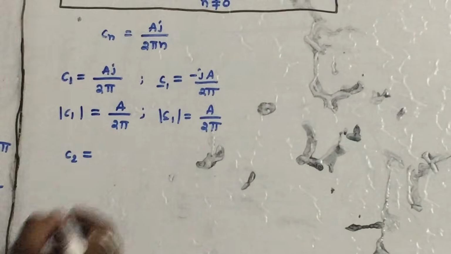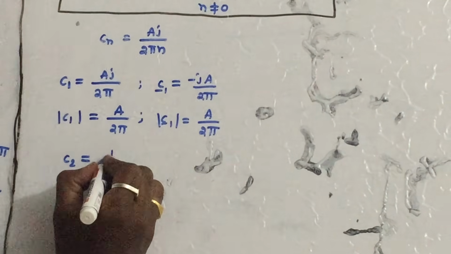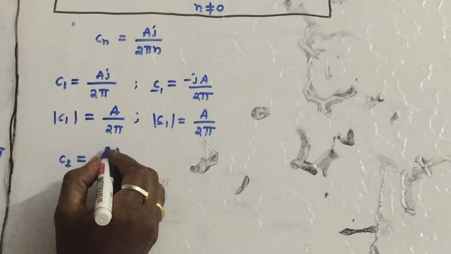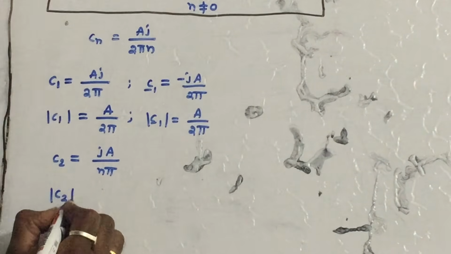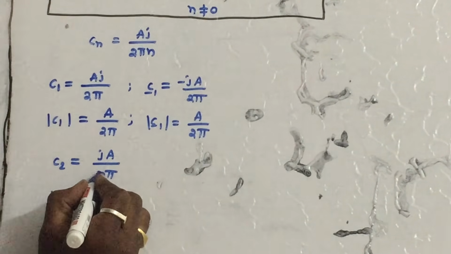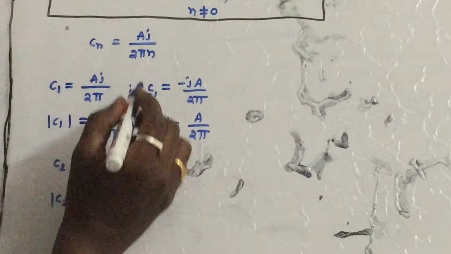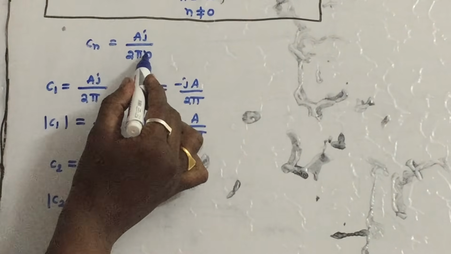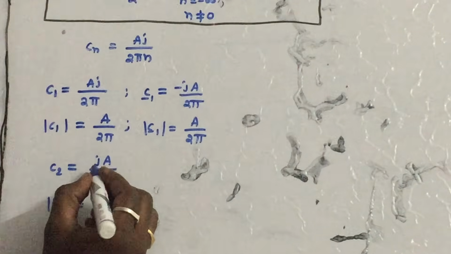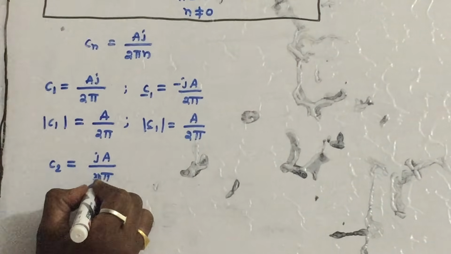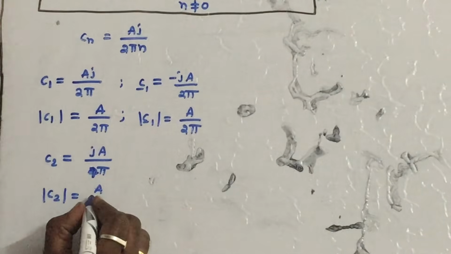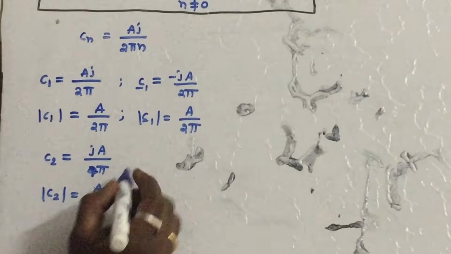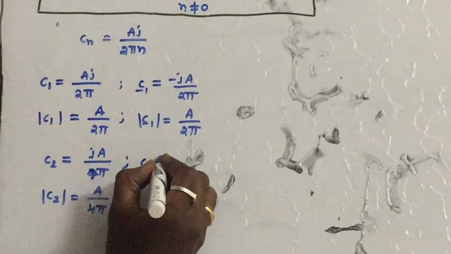Let us substitute C2 in this problem. It will become j A by n pi. What is the magnitude of C2? If you substitute n is equal to 2 here, it will become 4 pi, A j by 4 pi. So the magnitude is A by 4 pi.